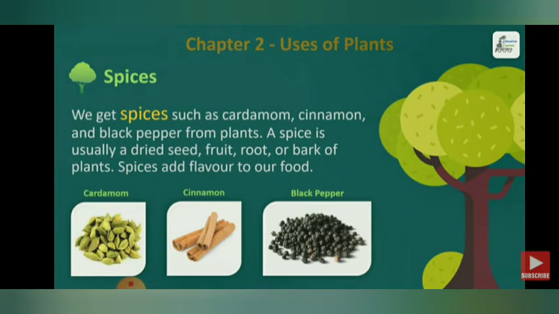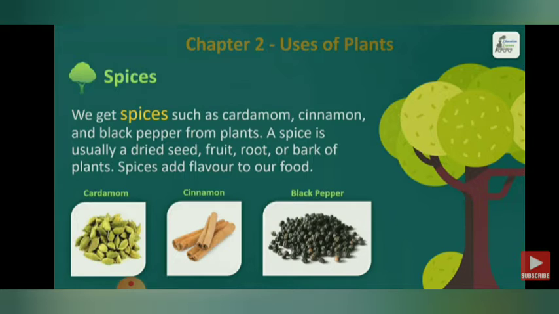Next are spices. We get so many spices from the plants. Spices means masale. We get spices such as cardamom, cinnamon and black pepper from plants. A spice is usually a dried seed, fruit, root or bark of plants. Spices add flavor to our food.